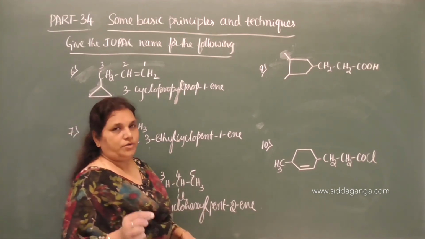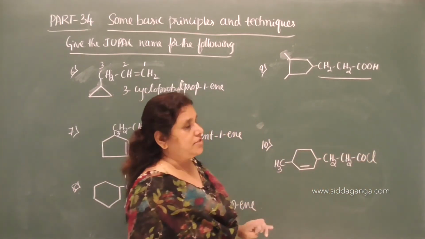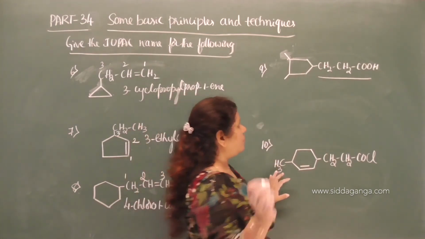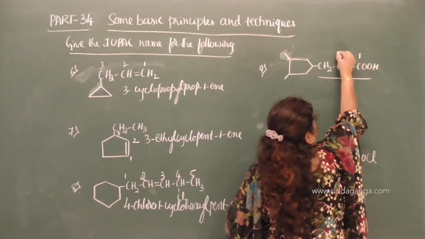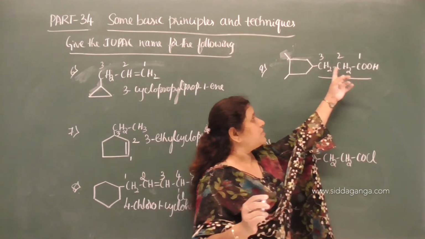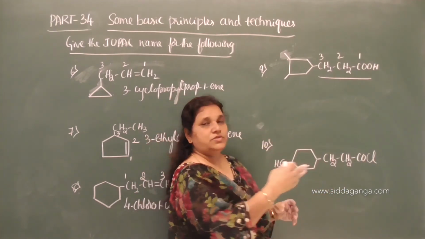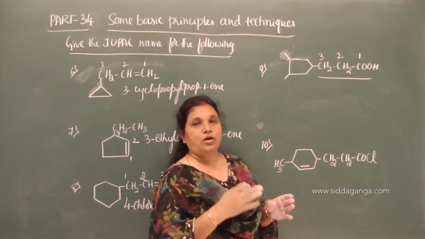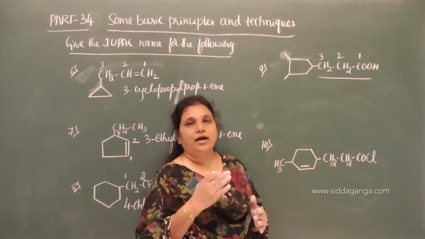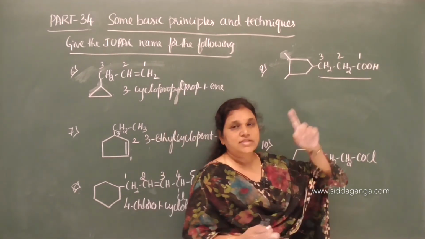Okay, now move on to this. Here we have a functional group on a side chain, so we have to treat the alicyclic ring as a substituent and give the number from this end, 1, 2, 3. This COOH group is not directly attached to the alicyclic ring, but it is attached to the side chain. We have to use the common secondary suffix, and again we have to consider the carbon atom of the functional group in the root word as it is attached to the side chain.